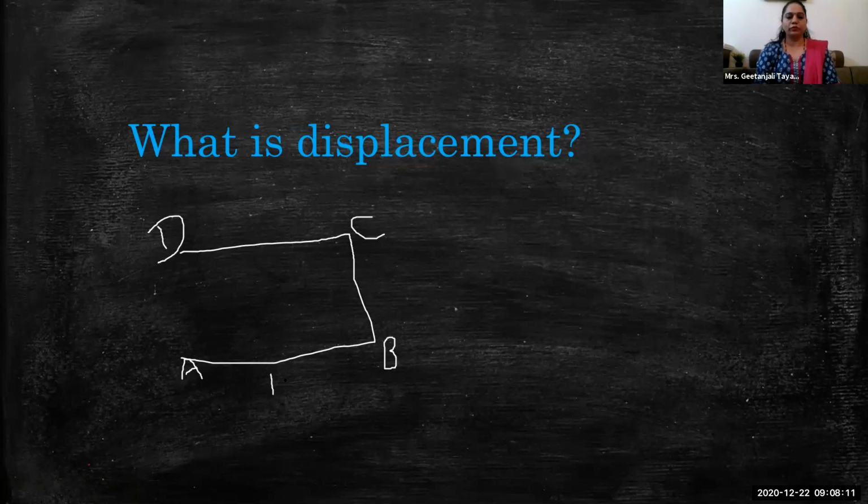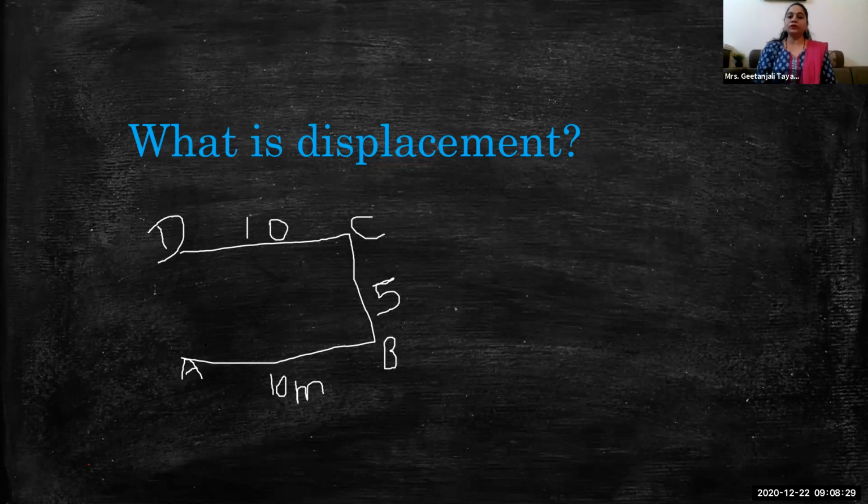A to B is 10 meter, B to C is 5 meter, again C to D is 10 meter.